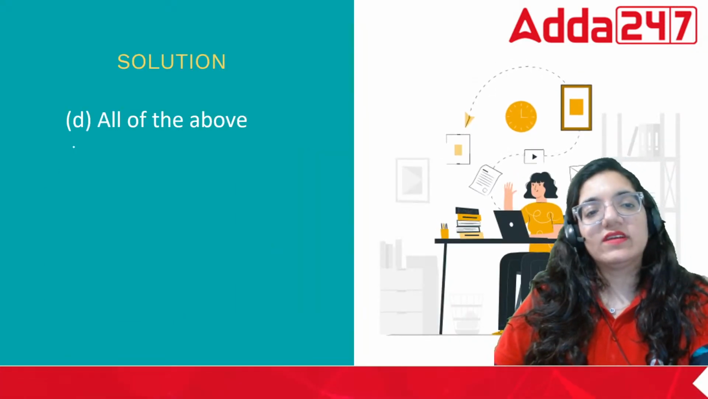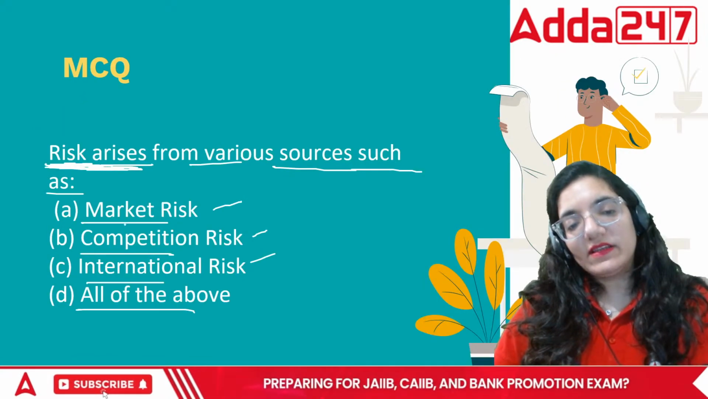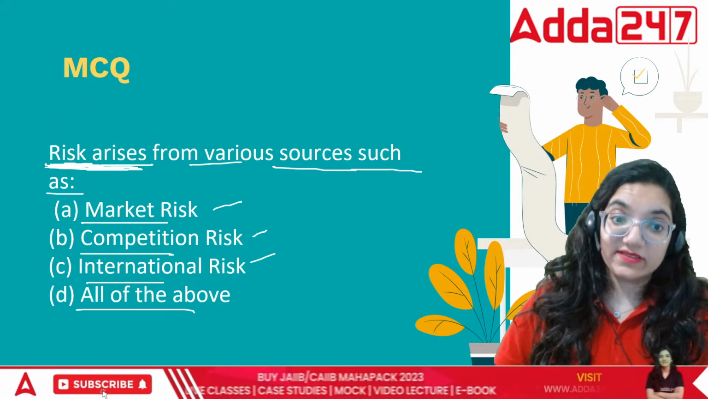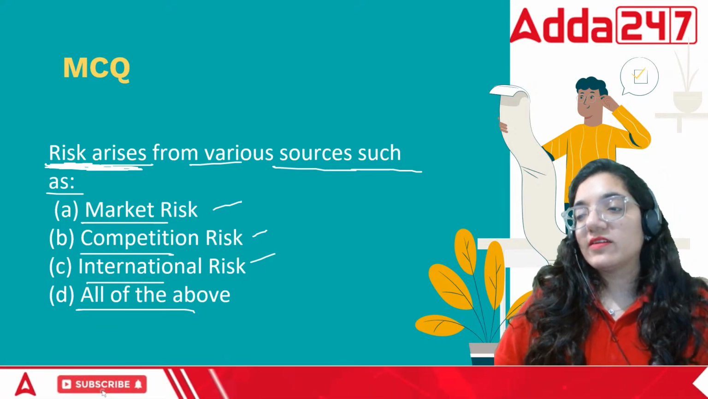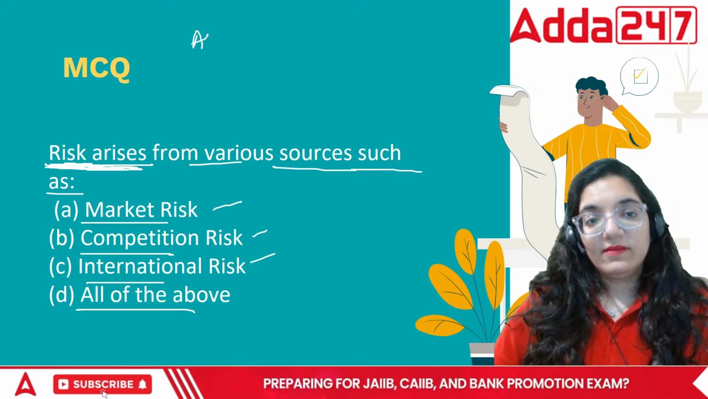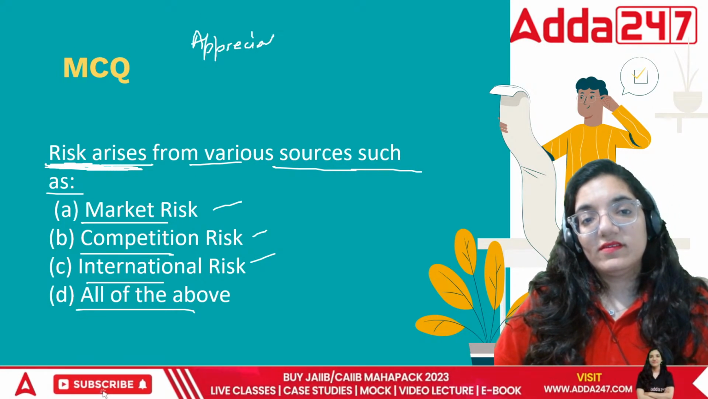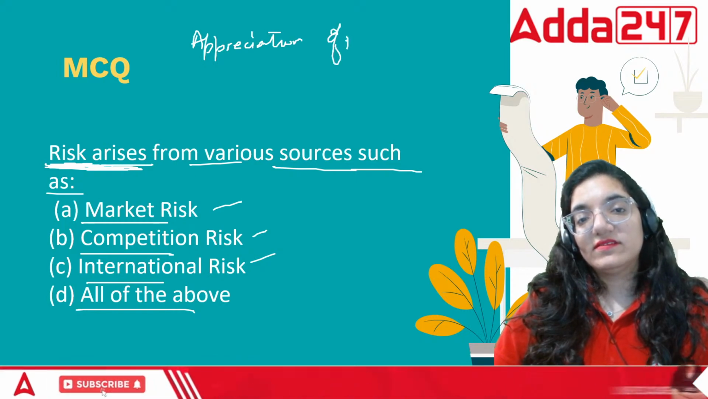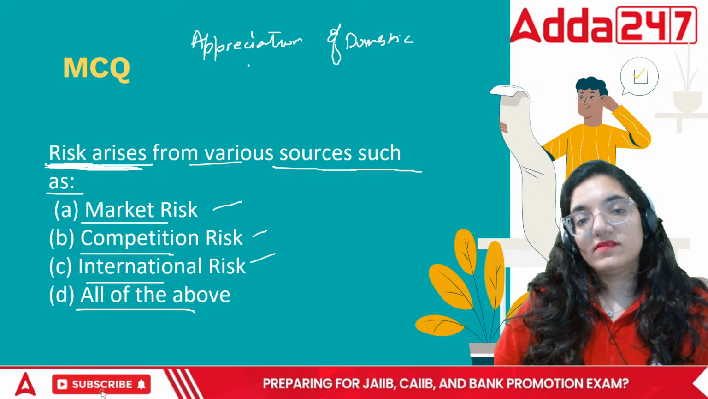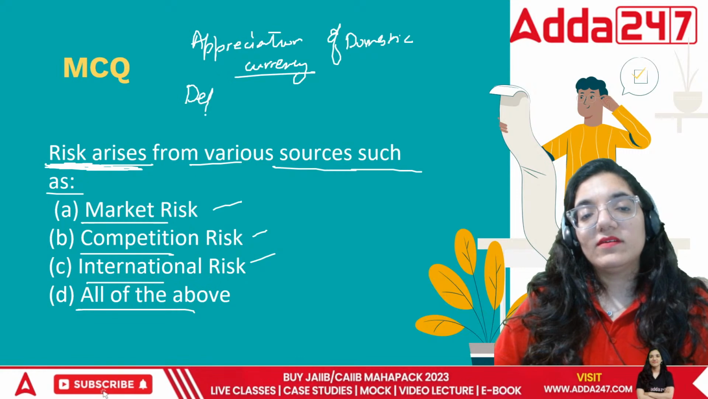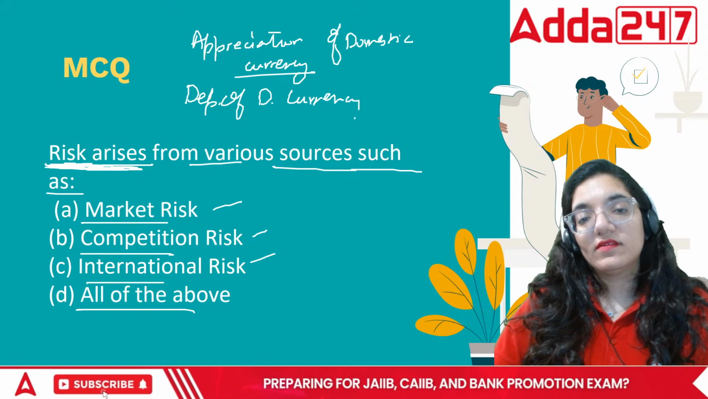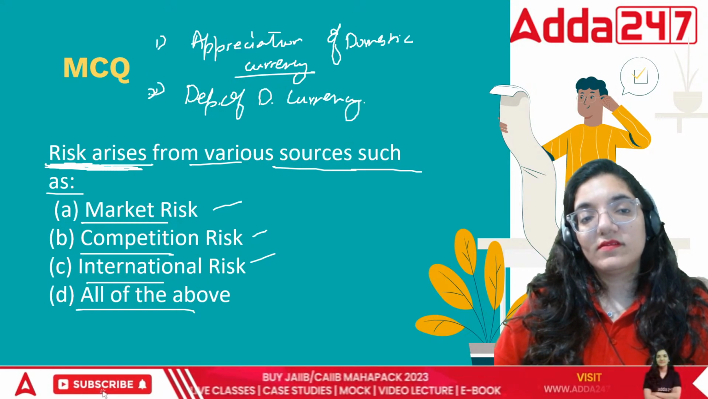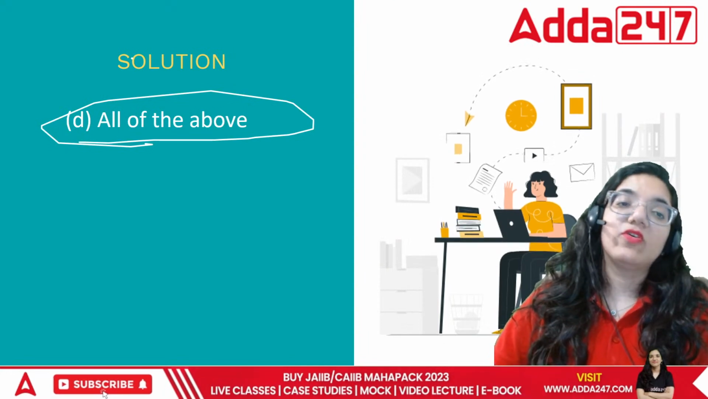So all of these. In terms of international risk, we can also include the currency risk. When we are moving from one currency to another currency, the strength of one currency changes. There can be an appreciation of domestic currency, or there can be a depreciation of domestic currency. Anything can happen. So it is all of the above.